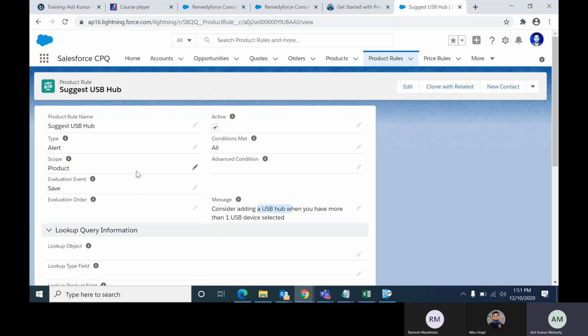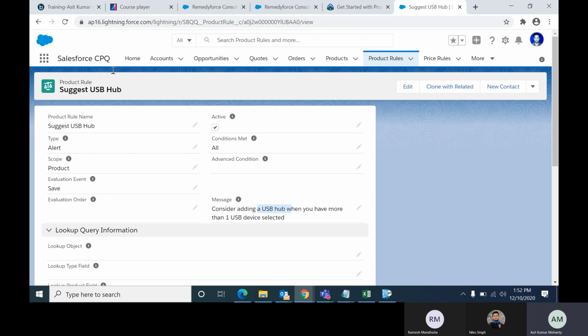What I said about alert: alert is like a pop-up window that will come. There will be buttons like continue or cancel. Continue means you can ignore and continue, or go back, change this configuration and save it. Like this, there are two options for alert. Alert means you can ignore or you can change, but validation means you can't ignore, you must change. That is the difference. Okay, so let me just explain alert first.